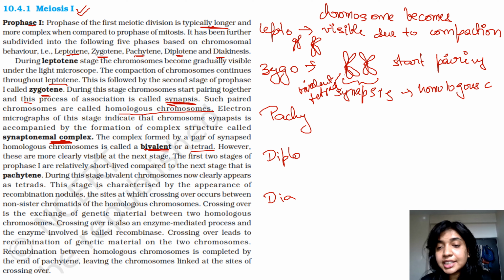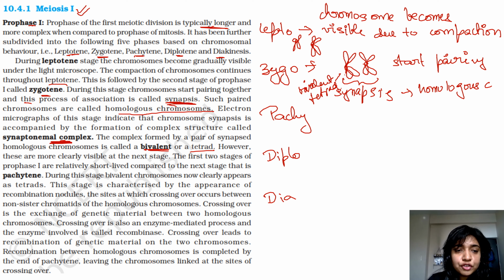These are the words that have come in the past 10 years of your questions, and they are likely to come again. So whenever a question comes which says which is the stage of meiosis in which tetrad formation occurs, you have to go with zygotene. So that is how you have to connect what happens at which stage. If the question comes like the stage of meiosis in which the chromosomes become visible, then you will go with leptotene, right? However, they are more clearly visible at the next stage.